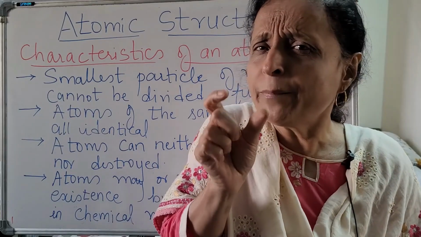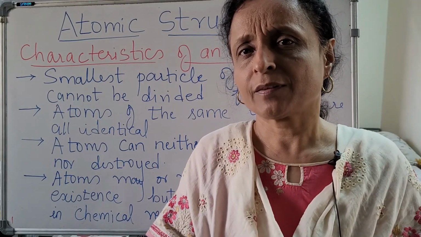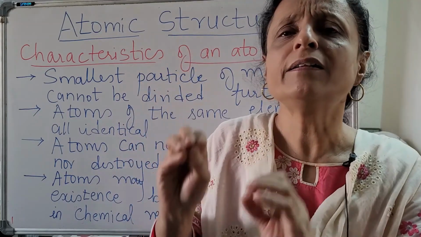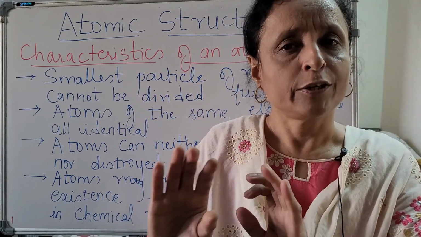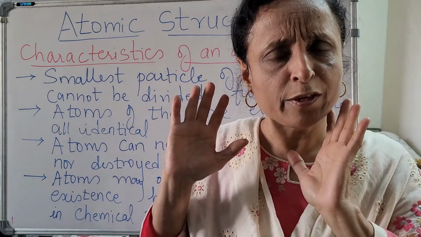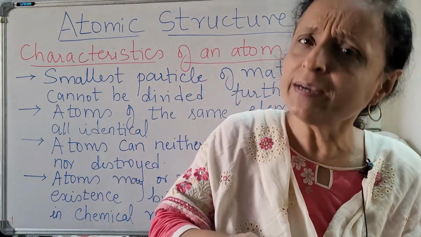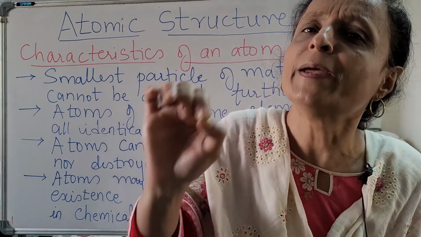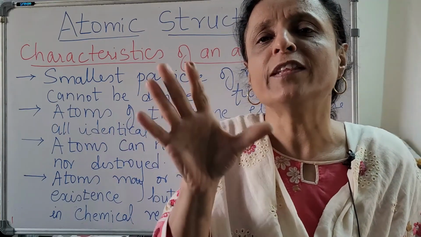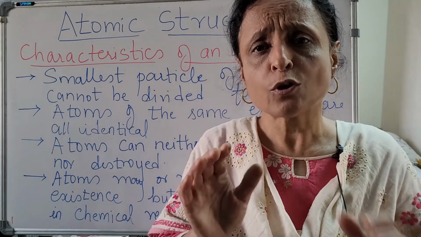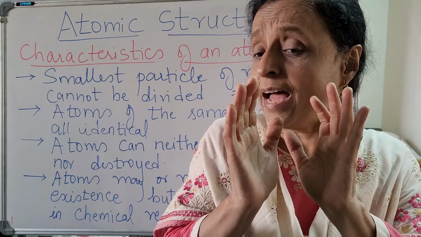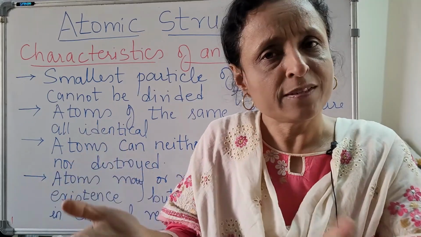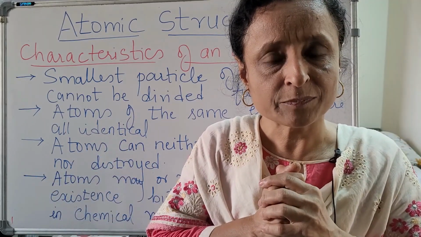Take a piece of zinc and carry out any chemical reaction. Whatever the chemical properties, one atom of that zinc will have the properties of many atoms of the zinc. So the atom is the smallest unit, and its property is going to be the same as the zinc.